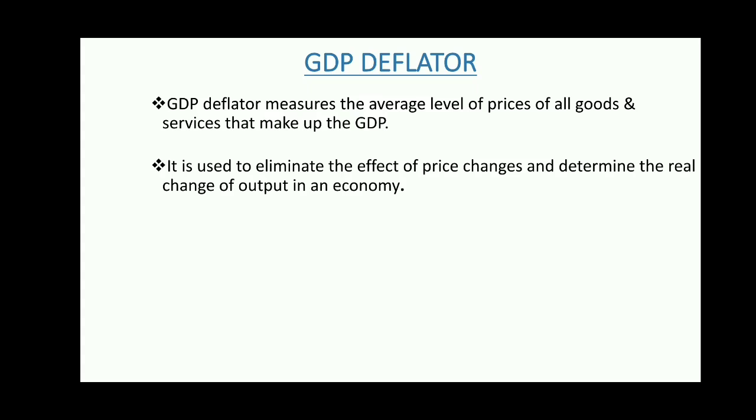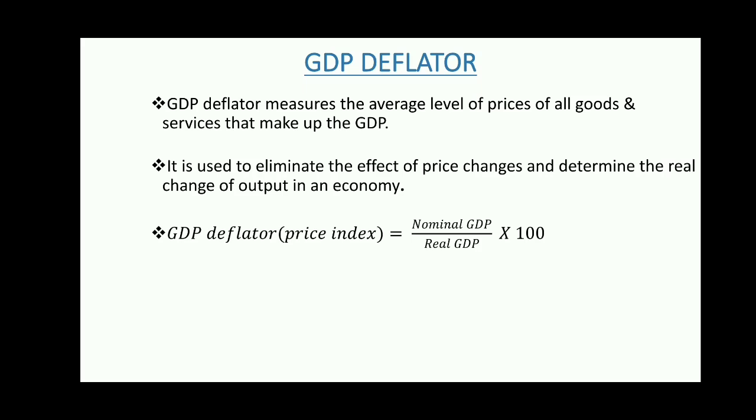We can say whether the economy is growing or not only on the basis of physical output change, not on the basis of price change. That we can estimate with the help of the GDP deflator. So how can we calculate it? GDP deflator, or price index, equals nominal GDP divided by real GDP, into 100.